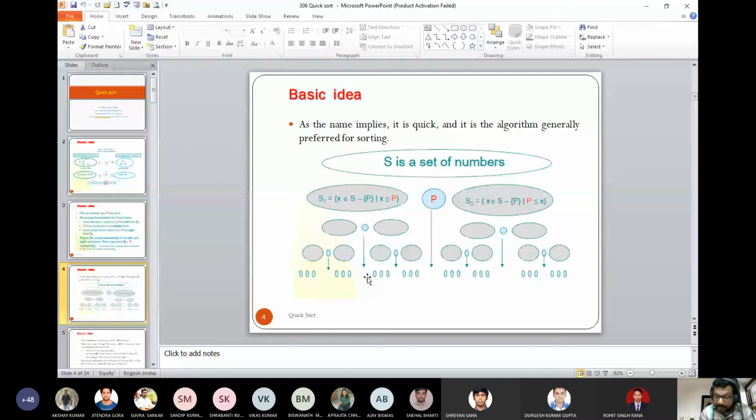If you continue in this way, the left side is increasing from 0, 1, 2 up to N minus 1. The right-hand side is decreasing from N minus 1, N minus 2, going up to 0. That means accidentally you select the largest item, say, so all elements are on one side of the pivot and the other side is 0. Agreed? This part is understood or not? Yes, this part is understood.